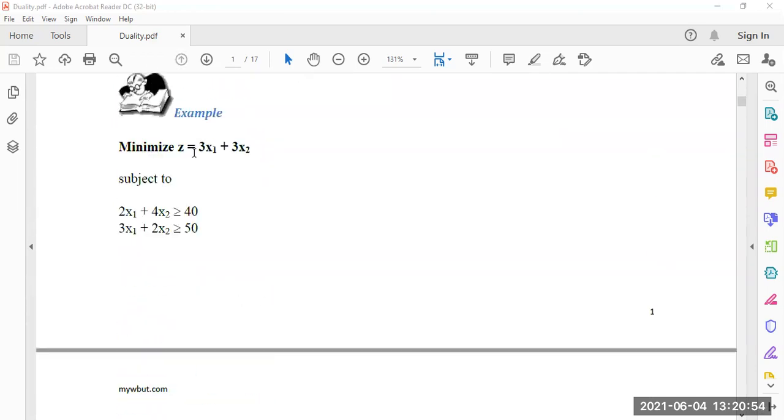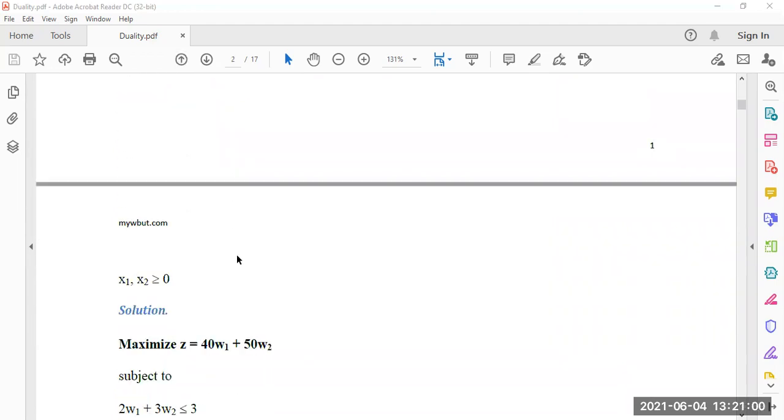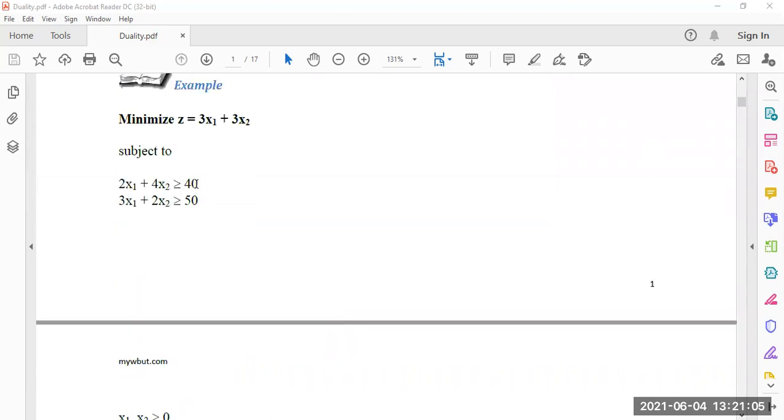So here we are taking the minimization in x1, x2, so we introduce new variables w1, w2. For the dual, maximize w equals b1 w1 plus b2 w2. We know that for the simplex method it is c1, c2, and this b1, b2 comes into the maximization problem, that is, this 3 and 3 will be replaced by 40 and 50. So for this minimization problem, the maximization problem will be the dual. A minimization problem becomes, in the dual, a maximization problem.